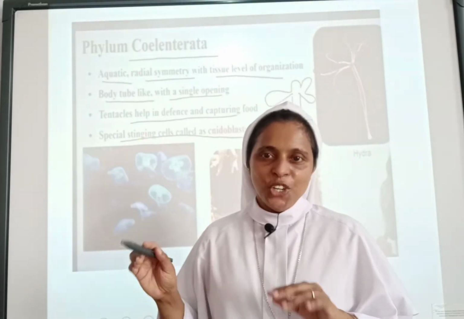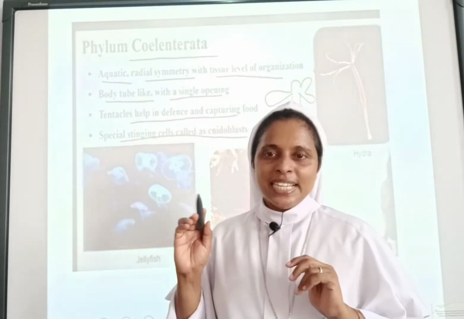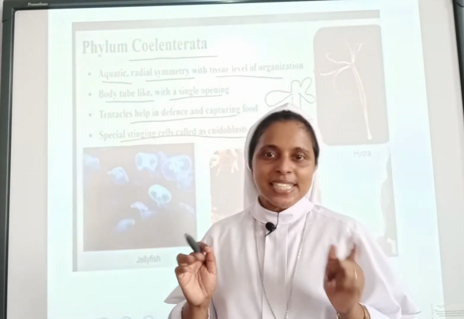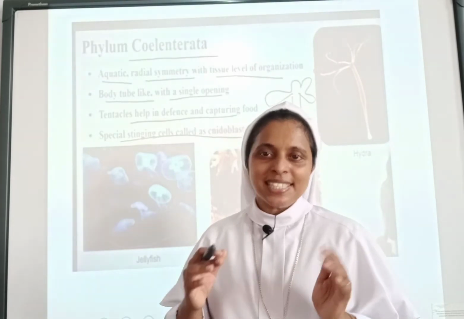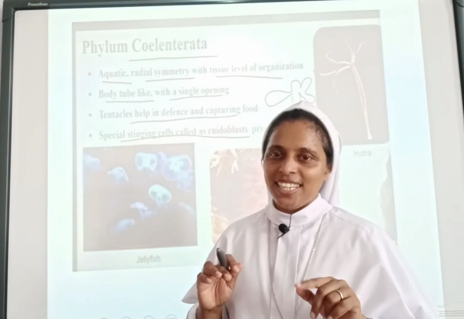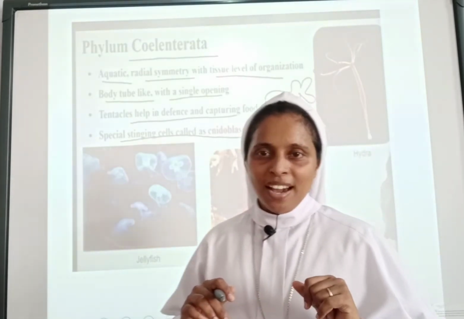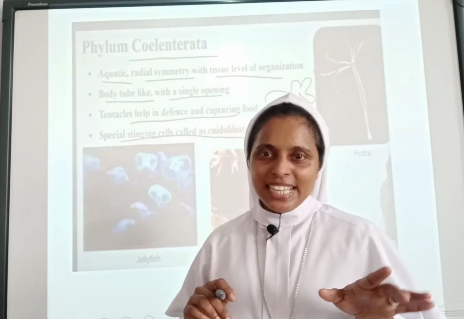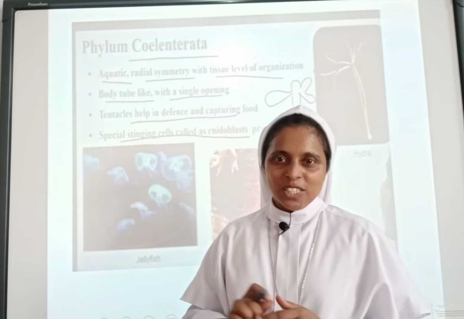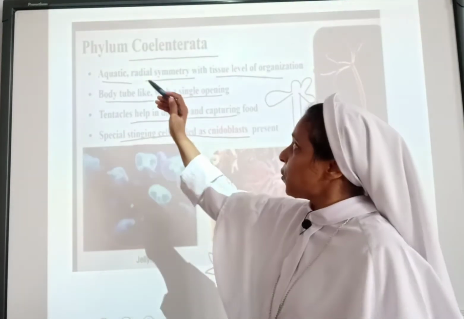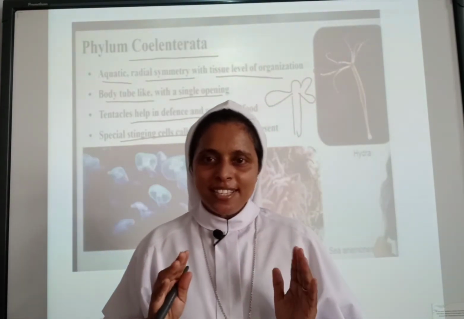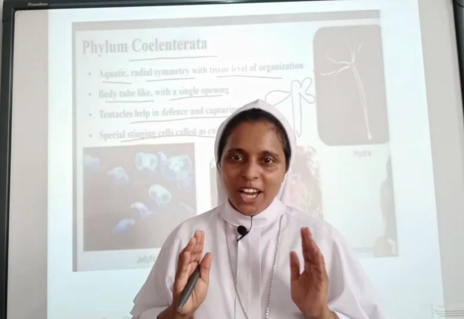That special type of mechanism Cnidarians have is the stinging cells. They are called cnidoblasts. The spelling of cnidoblast is C-N-I-D-O-B-L-A-S-T-S. C is silent here, so we read it as nidoblast, just as we read pneumonia with a silent P. Hope it is clear to you all. So we have learned all the features of phylum Coelenterata.